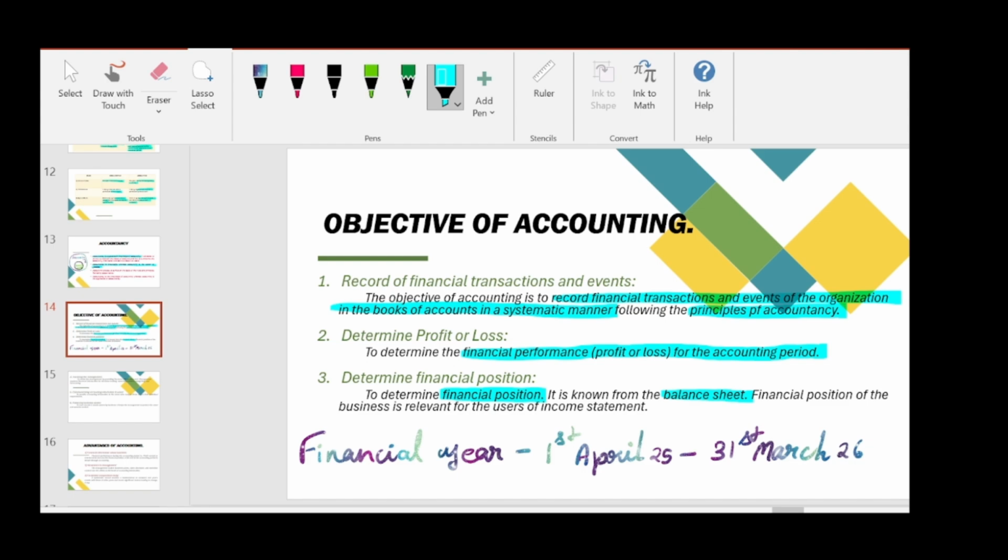So from the financial position of our company, we can know whether the company can sustain for a few more years, or it goes on, or there are fewer chances for the survival of the company, like the company should be closed immediately, it should shut down immediately. So this is the financial position. With this we will find out the financial position of the company. So that is the main third objective of accounting.